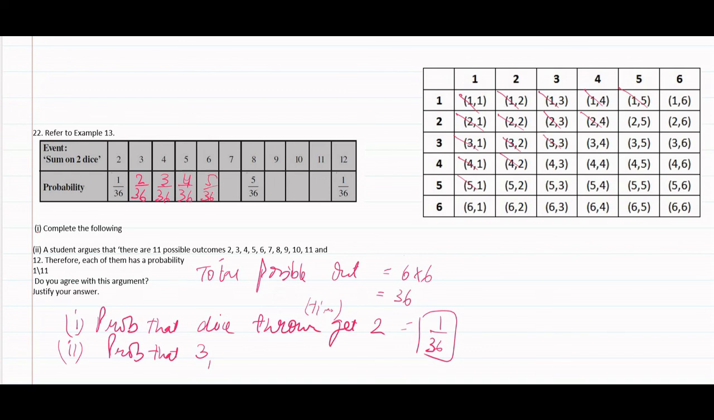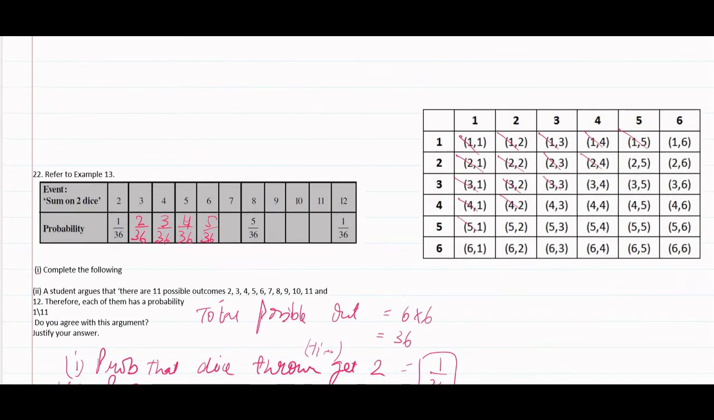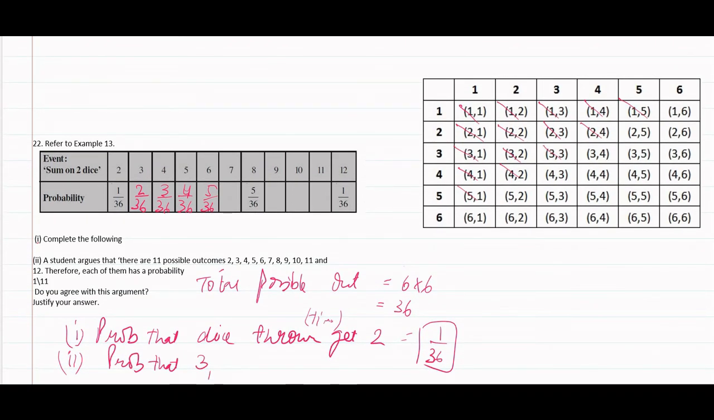5 by 36. Now let's move to 7. 1 plus 6 is 7, 2 plus 5 is 7, 3 plus 4 is 7, 4 plus 3 is 7, 5 plus 2 is 7, 6 plus 1 is 7. 1, 2, 3, 4, 5, 6. How many? 6 by 36.